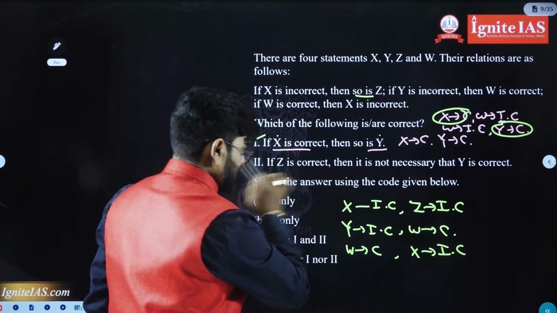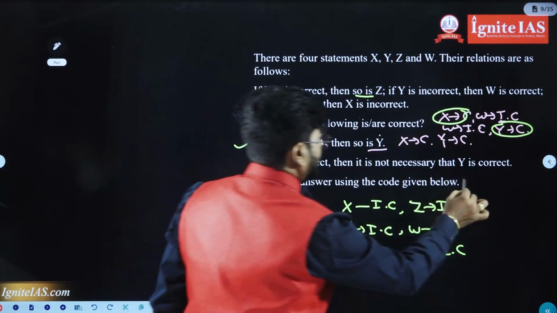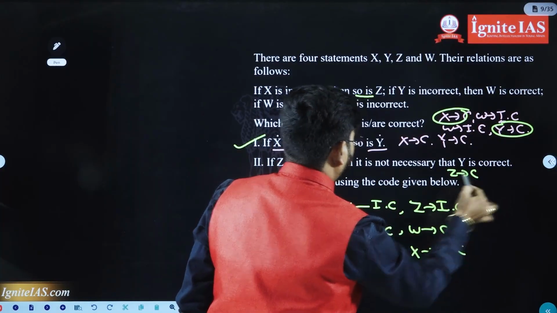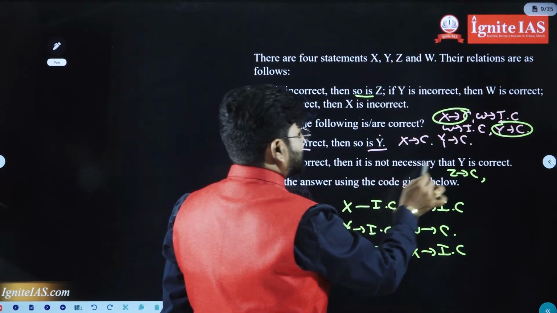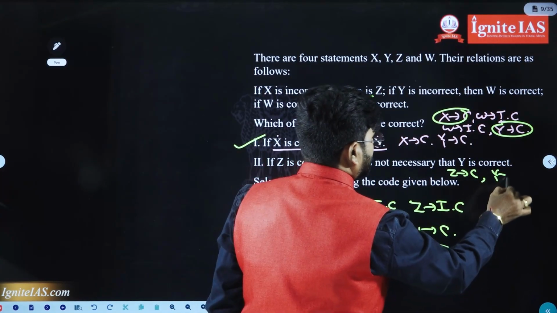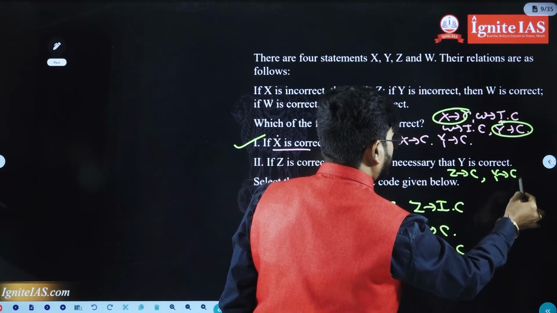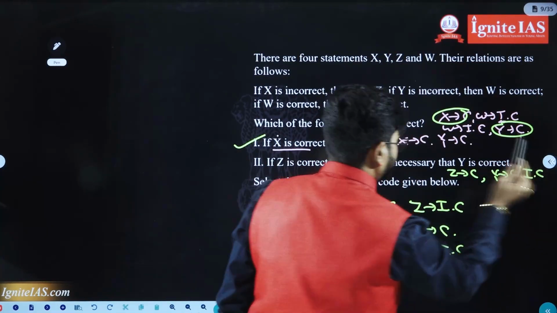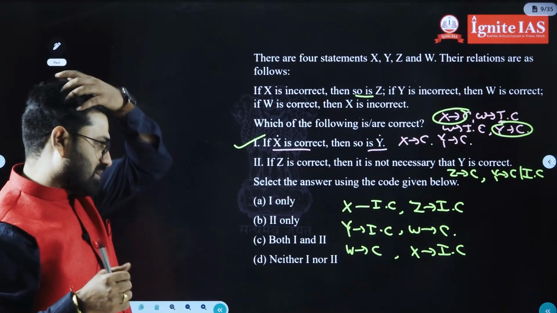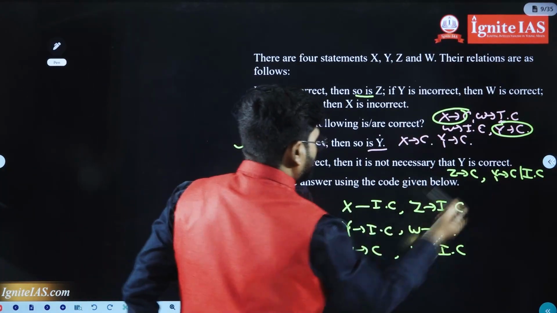If Z is correct, then it is not necessary that Y is correct. Y may be correct or incorrect, that is what they gave. Not necessary, they are saying. Chalo, from Z to Y you have to travel.